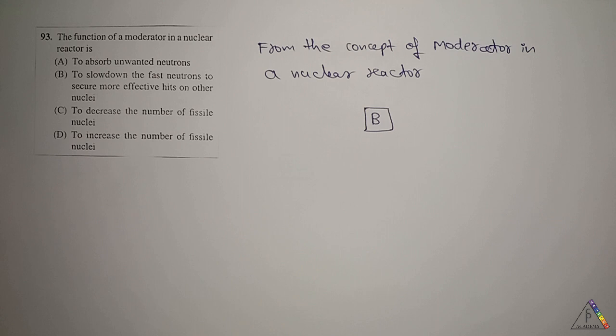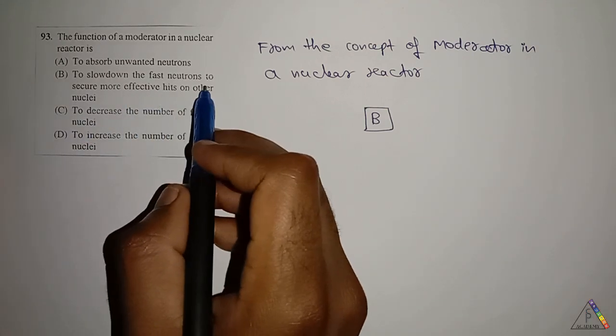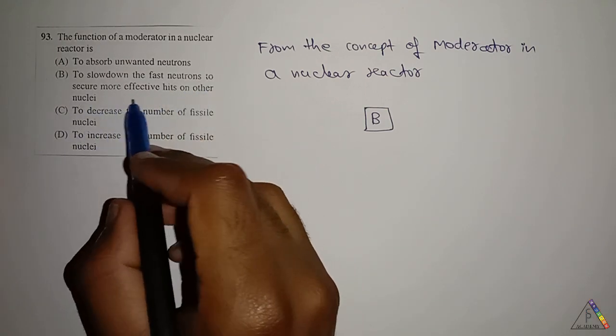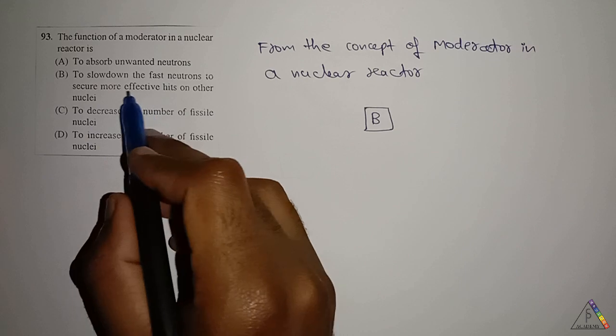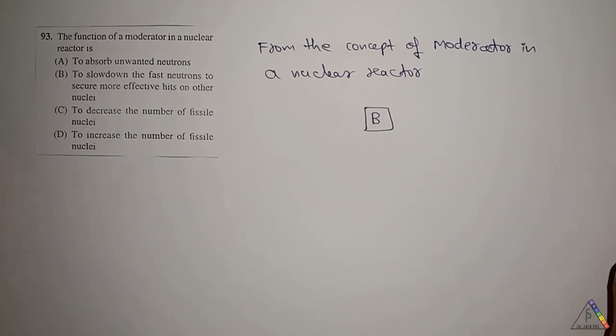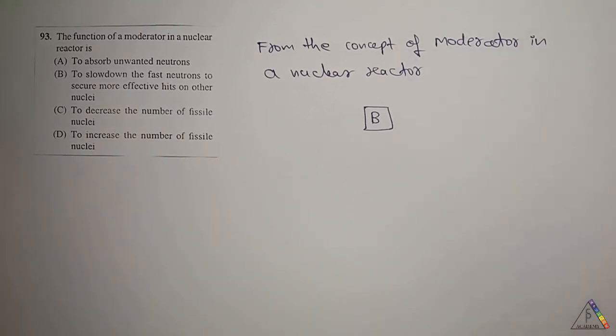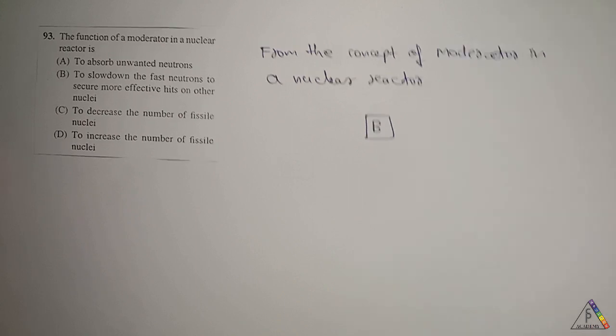Next question is, the function of a moderator in a nuclear reactor is. From the concept of moderator in a nuclear reactor, it is to slow down the fast neutrons to secure more effective hits on other nuclei. Therefore for this question, from the concept of moderator, the answer is B option.